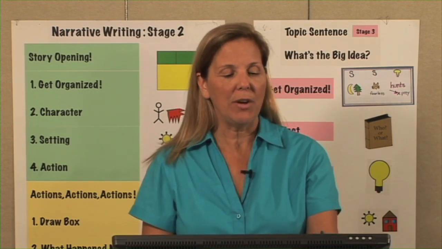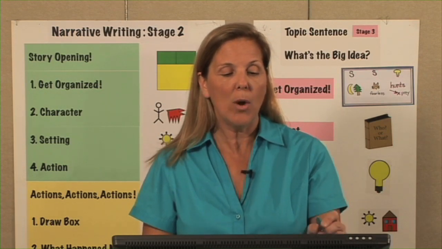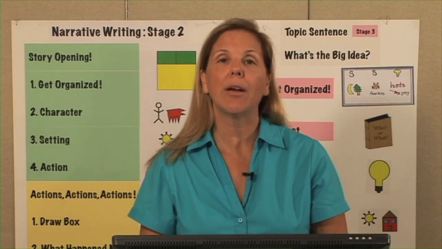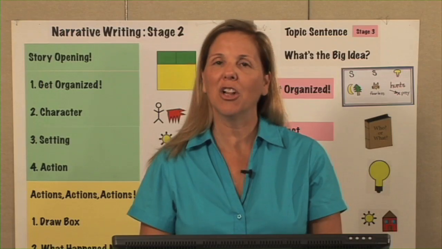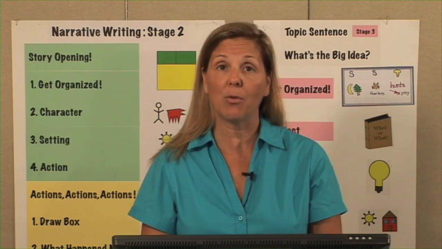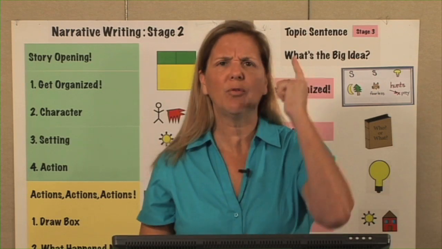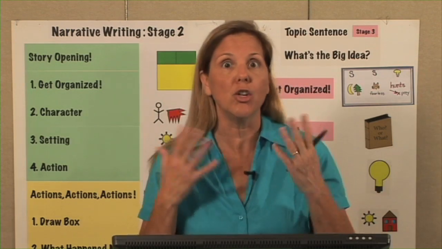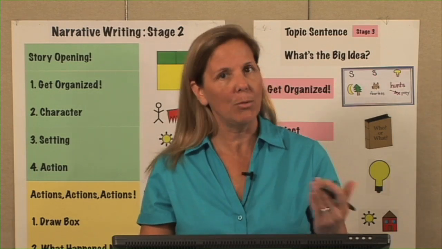Now, we've just said an opinion is what we think or feel about information or a story we've read. When we're saying what we think, we're talking about information. So we want to say that information is full of interesting or gripping or unusual facts. When I'm declaring that I have an opinion about information that we've read, this is what we say: I have an opinion. The information in the story is full of interesting facts or unusual facts or gripping facts. So this is how we start off our opinion when we read information.